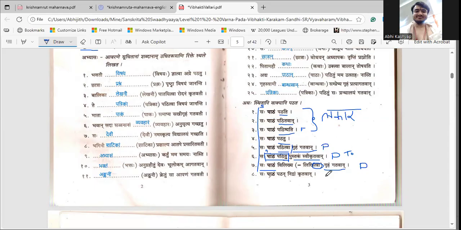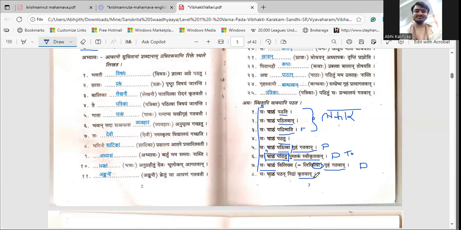So the pathan, whatever they are saying over here, kritavan will become the deciding factor. Kritavan is past. Saha pathan nidrang kritavan. He slept while he was reading. It is still continuous only, but past or present is still debatable, depending on the situation.